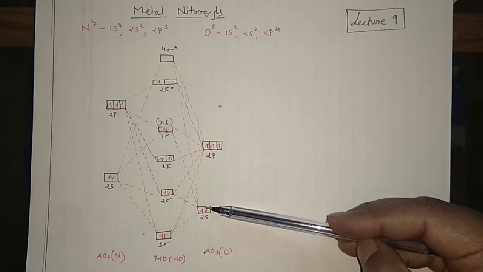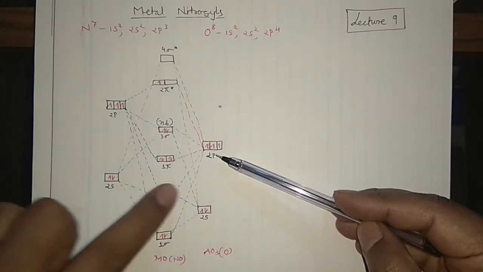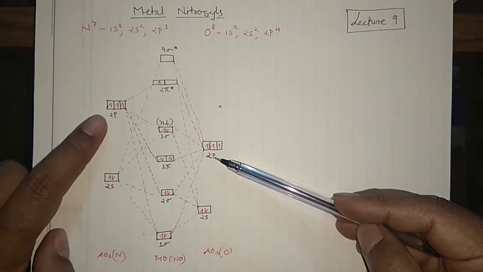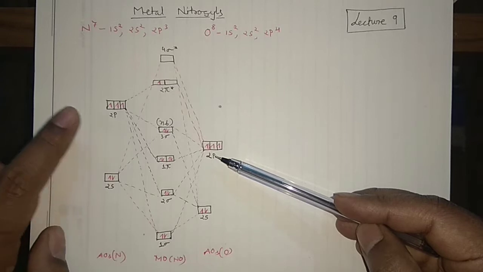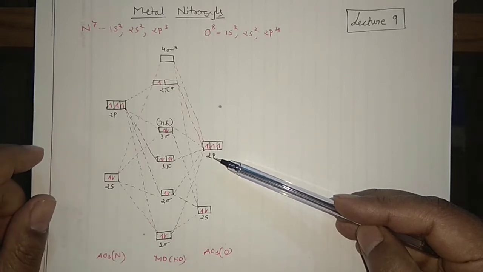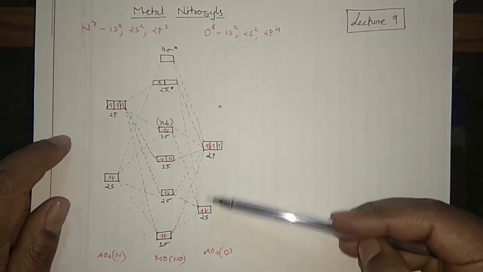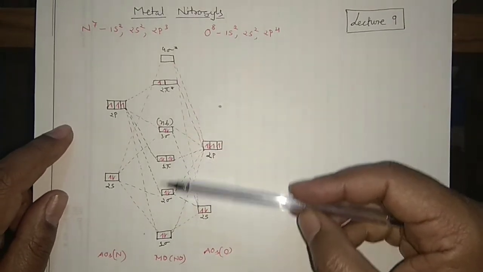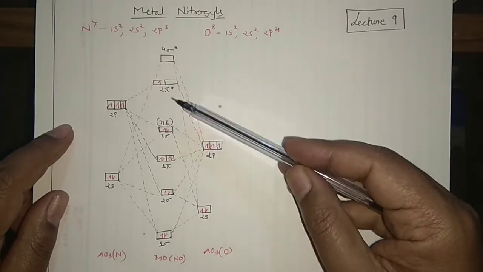And you can see the 2s orbital of oxygen has lower energy when compared to the nitrogen. Similarly, the 2p orbital of oxygen has lower energy when compared to the 2p atomic orbital of nitrogen. And this happens because when the electronegativity increases, the orbitals become very close and their energy decreases. This is the reason I have drawn these orbitals on the lower side when compared to nitrogen's orbitals. Then I have made the molecular orbitals and put the 11 electrons into them: 2, 4, 6, 8, 9, 10, 11.